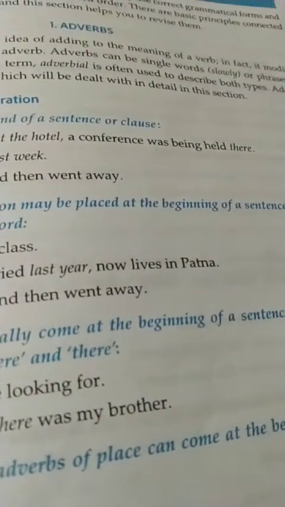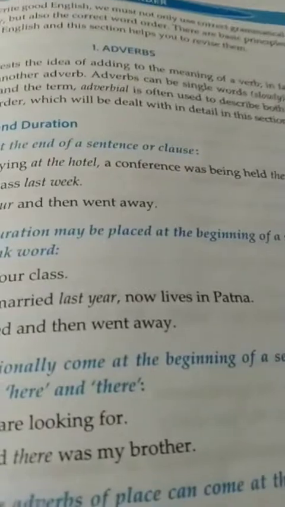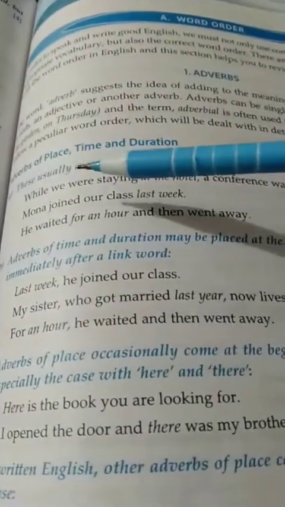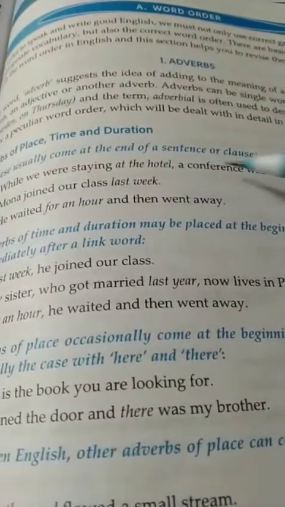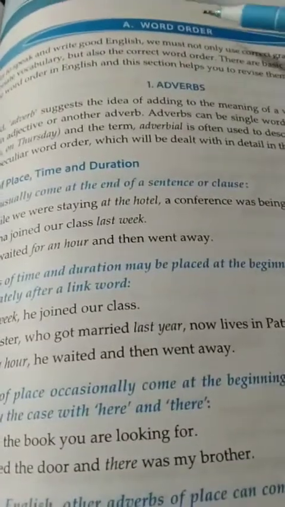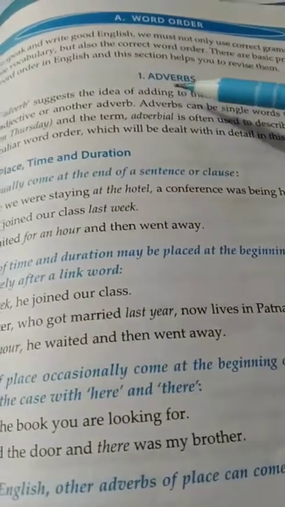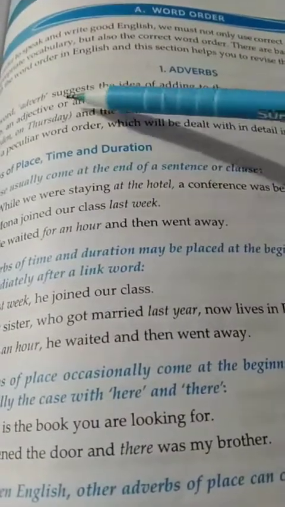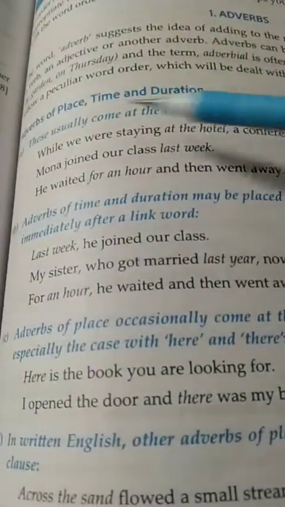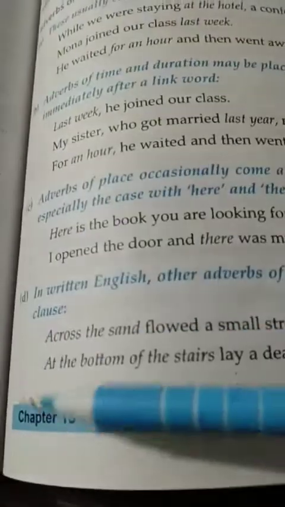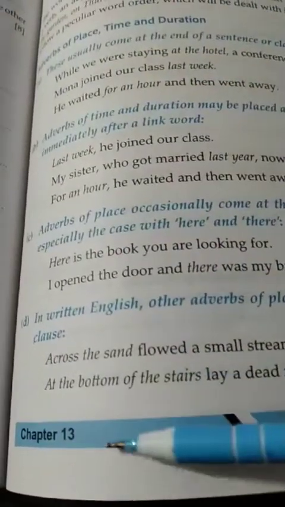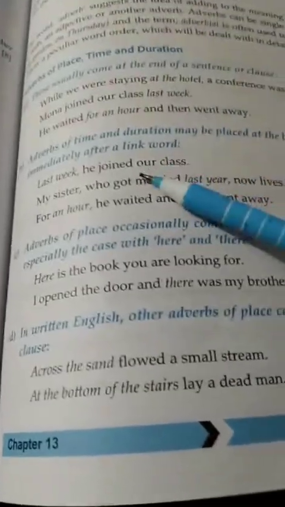Okay, so for today I want you all to just go through it, and whatever you find important, like these sentences written in italics, you can copy down in your notebook. For example, what is a word order, the first two lines. Then the meaning of adverbs: adverbs modify a verb, an adjective, and another adverb. Then next is adverbs of place, time and duration, numbers 1, 2, 3 and 4. These four you will write along with only one example.